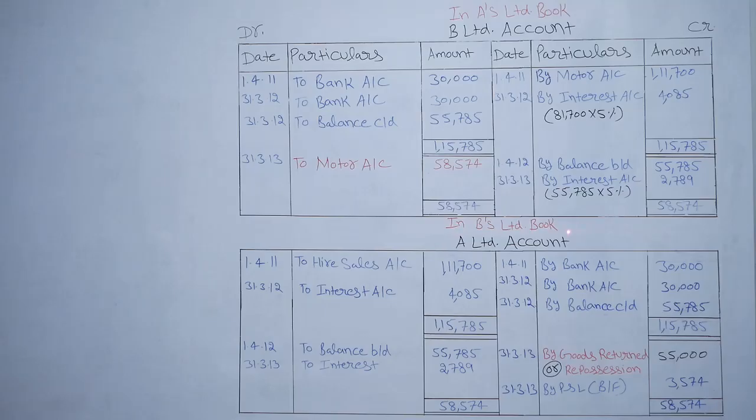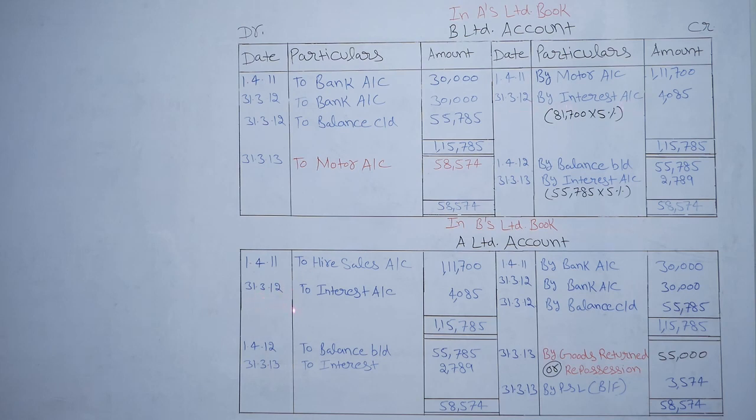In B Limited's book, that is in the hire vendor book, hire purchaser A Limited account. This account is the mirror image of this account. It means all the debit side items of this account will come in the credit side of this account, and all the credit side items of this account will come in the debit side of this account. On 1st April 2011, by motor account 1,11,700 will be treated as a sale for the hire vendor. So to hire sales account 1,11,700. 31st March 2012, by interest.